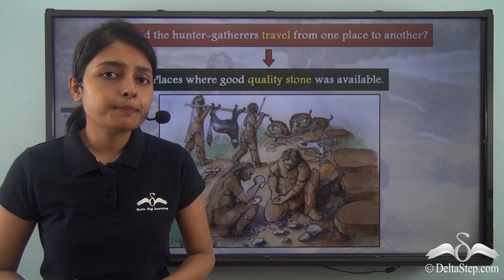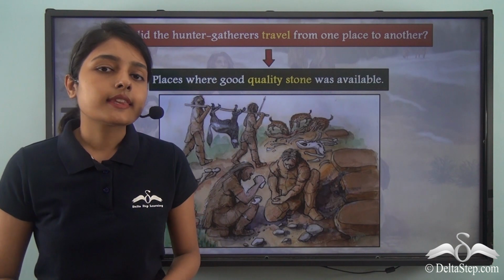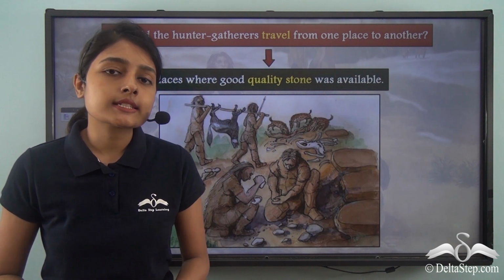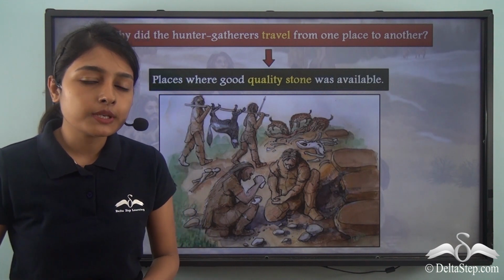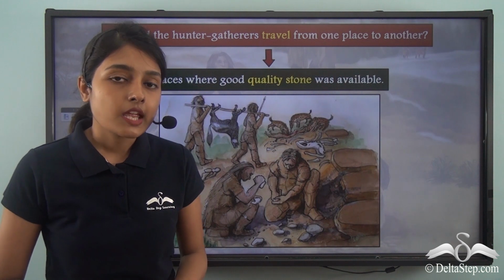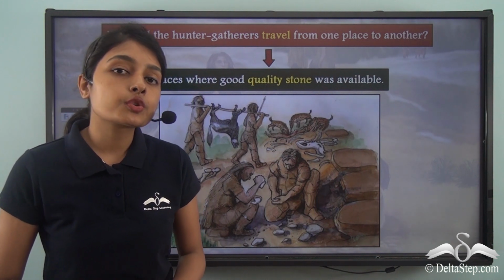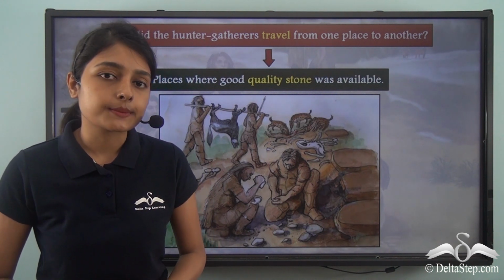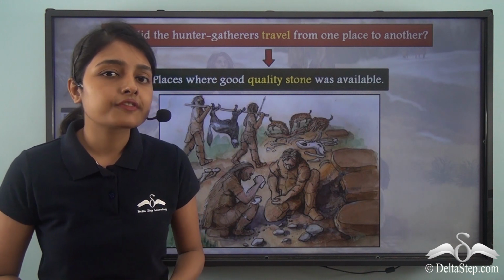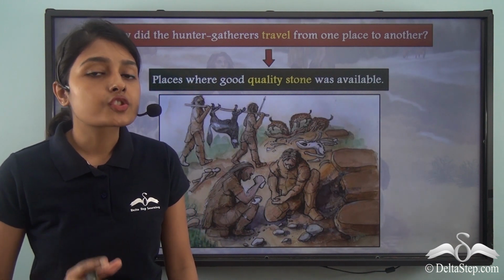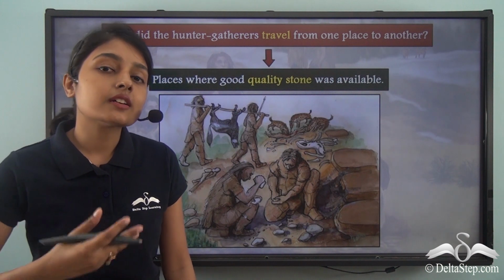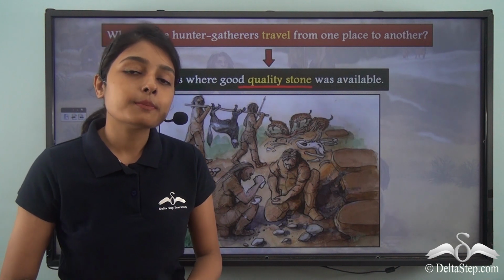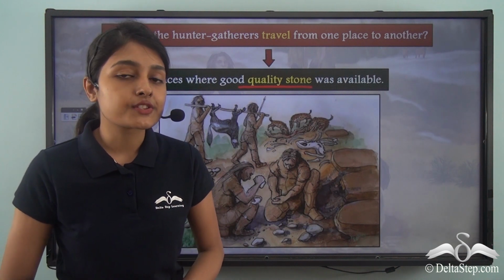Now what did these people do after following the animals? They obviously hunted them for their own food. Now in order to hunt these animals, the primitive human beings required tools. We have already learnt about how stone tools were being made in the Palaeolithic period for the purposes of hunting. Now, for the making of these stone tools, good quality stone was required. So the search of good quality stones also had the primitive human beings travel from one place to another.